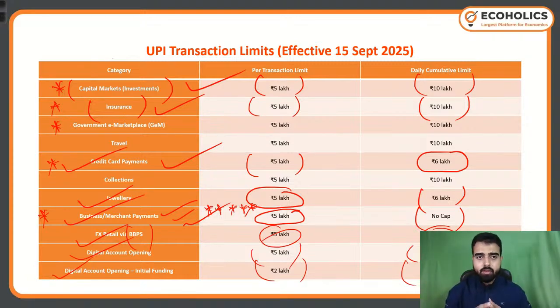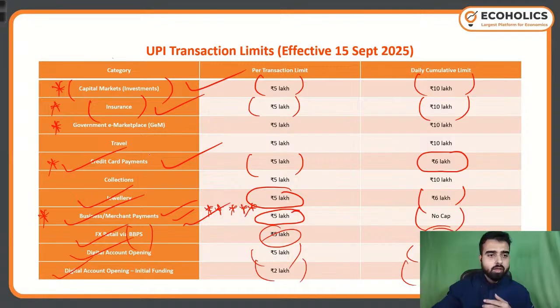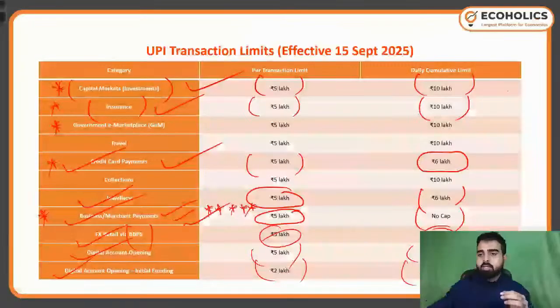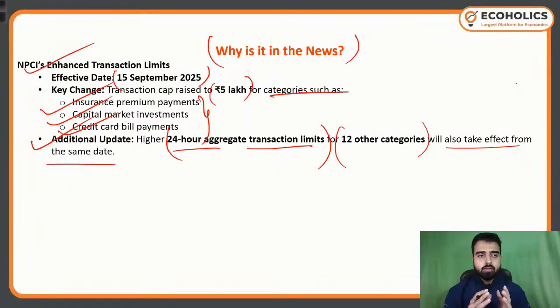Now you need to remember what the different important things are over here. If you ask me, I would say the effective date. You must remember the effective date. How many categories are included? If you see, total 12 categories. Do you remember? Total 12 categories are there. So if you ask me about the effective date, the date from which it becomes effective,